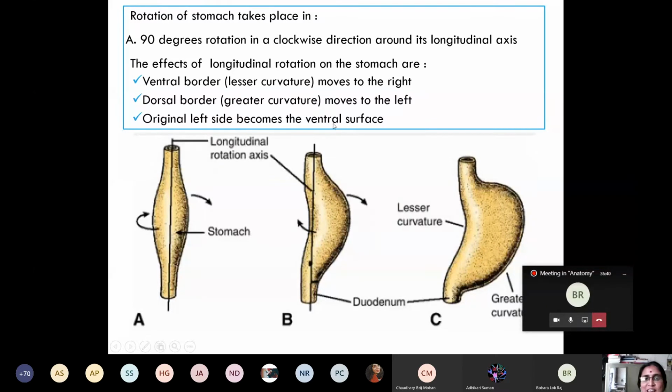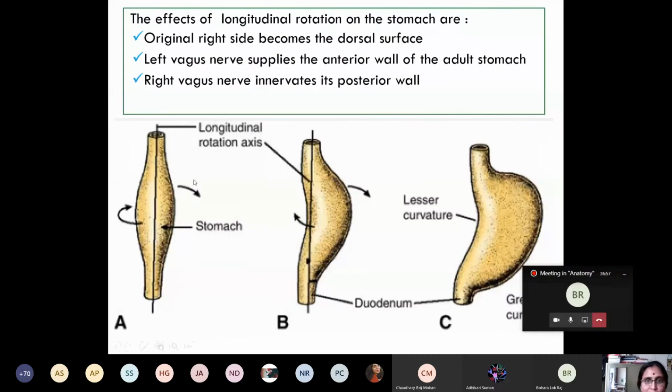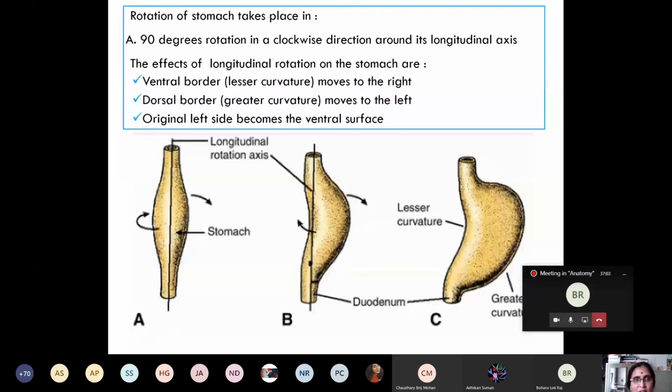The left surface will face towards the anterior or ventral. In development we say ventral, we do not say anterior. In the adult only we say anterior. Embryologically we say ventral instead of anterior. So the original left surface will become the anterior surface, and the right surface will become the posterior surface.